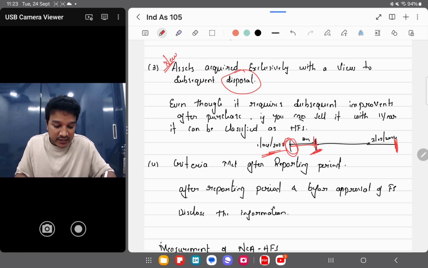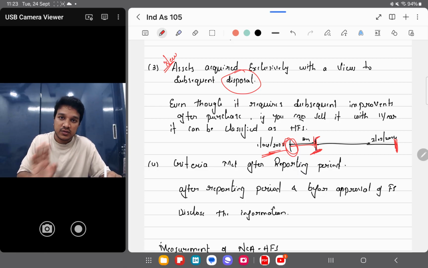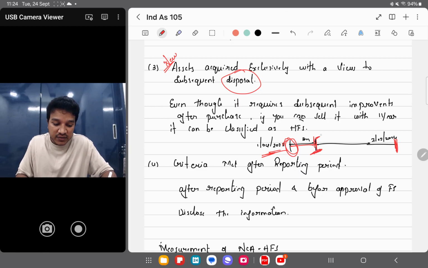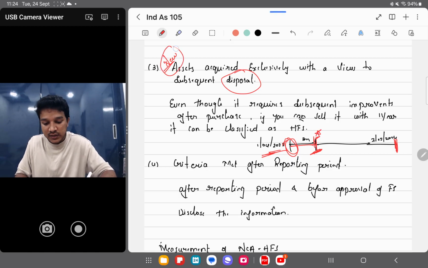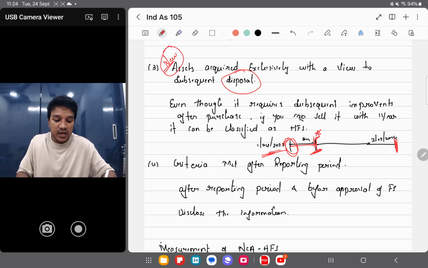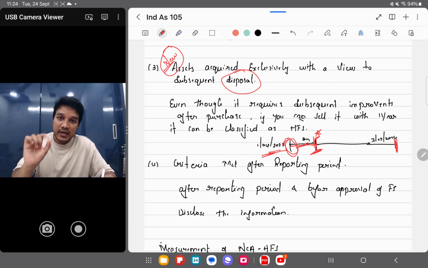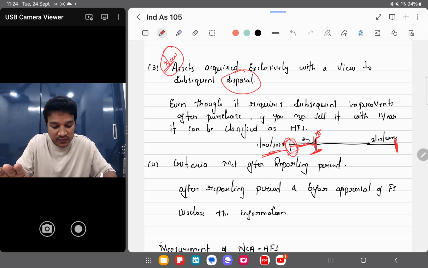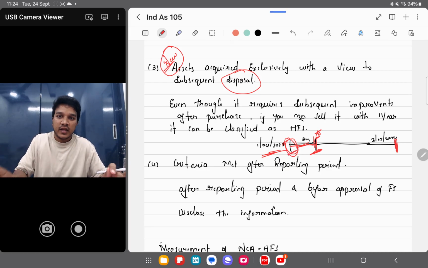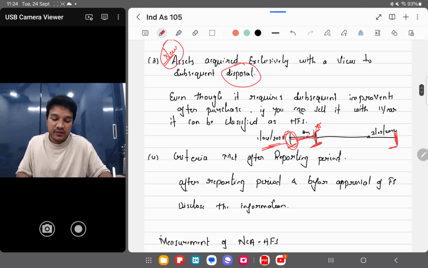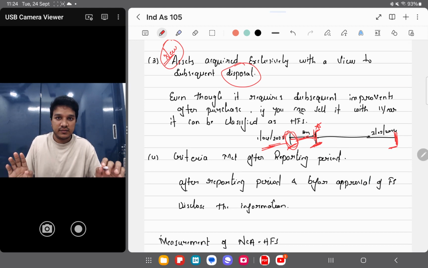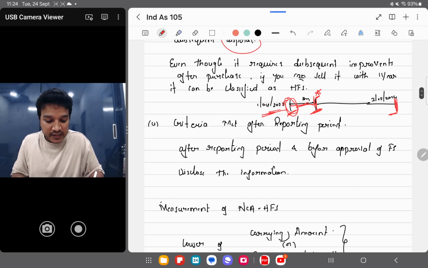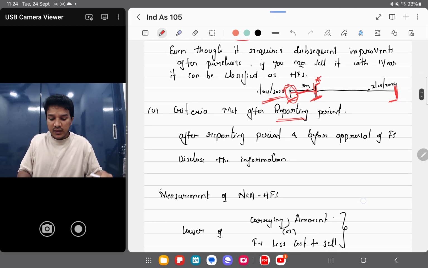So ideally it is ready for sale only after 3 months, and it has to be classified then. Since it is a new asset, they have given an exception saying if you are sure that improvements would be done within a period of 3 months, you can classify it here itself on 1/4. I hope this is clear. But sale should happen within a period of 1 year from the date of purchase. Right? Clear.